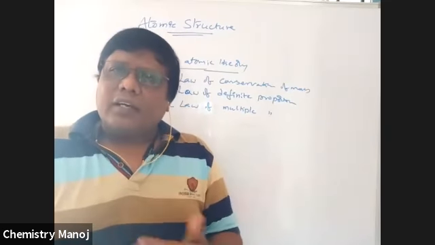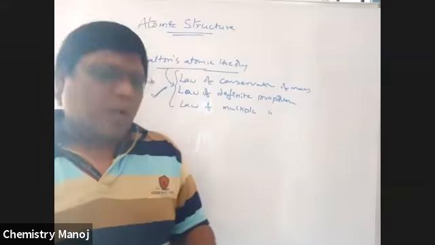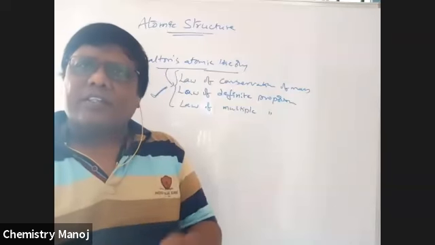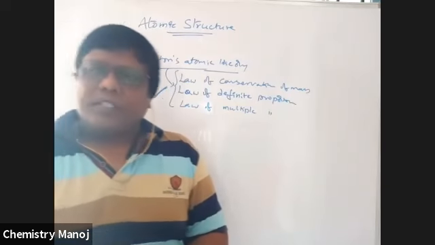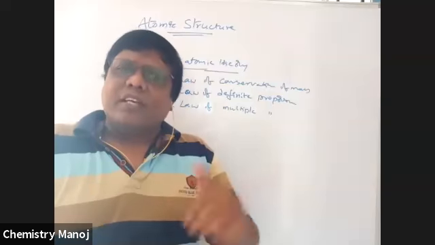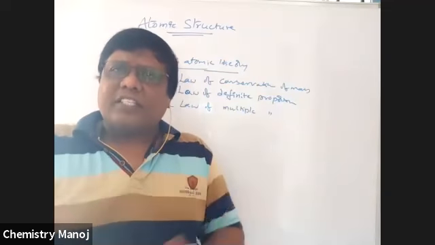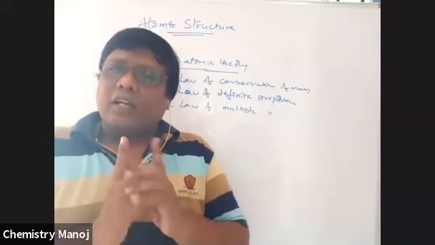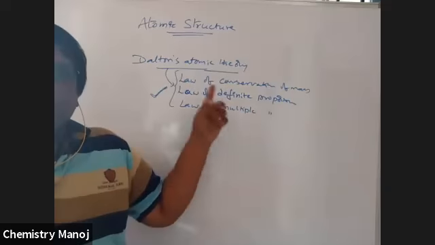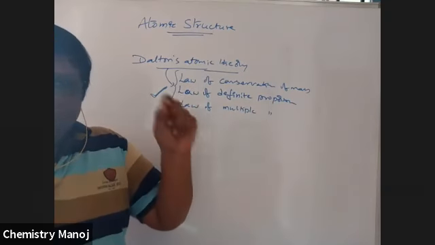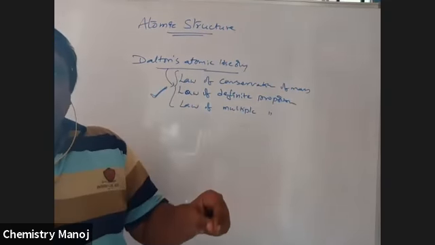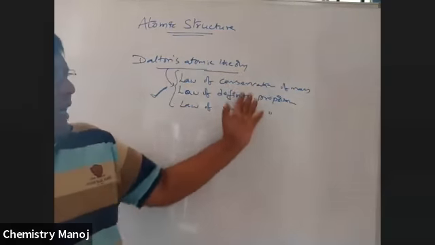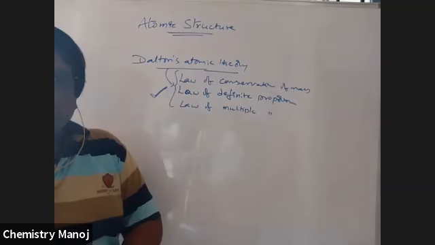But later scientists and researchers made some developments. In those developments, the atom also contains some subatomic particles like electrons, protons, and neutrons. How were these discovered? Based on these discoveries, Dalton's atomic model is discarded. But Dalton's atomic model clearly explains most reactions, because all those reactions take place with the help of atoms, not with electrons or something else. That's why those reactions are explained by Dalton's atomic theory, but not the major properties.